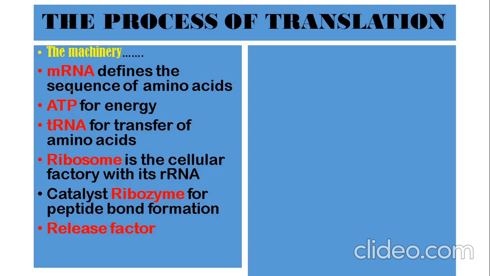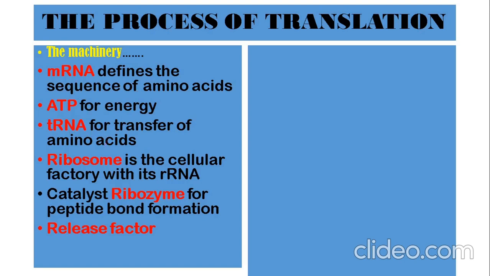Okay. Now, ATP is required for energy, as we are quite familiar. Transfer RNA, what is it required for? Transfer RNA is required for the transfer of amino acids from the amino acid pool. Now, what is the amino acid pool? The amino acid pool is the cytoplasm. Within the cytoplasm, there is a deposit of amino acids. From that pool, tRNA will help in transferring amino acids to near the mRNA, where they will line up.